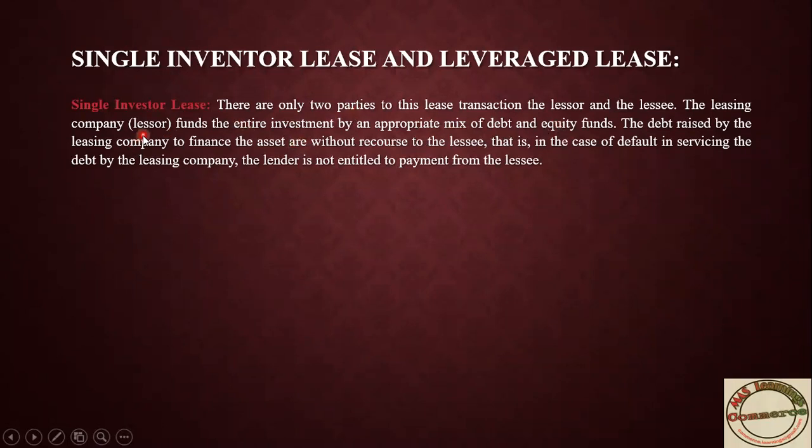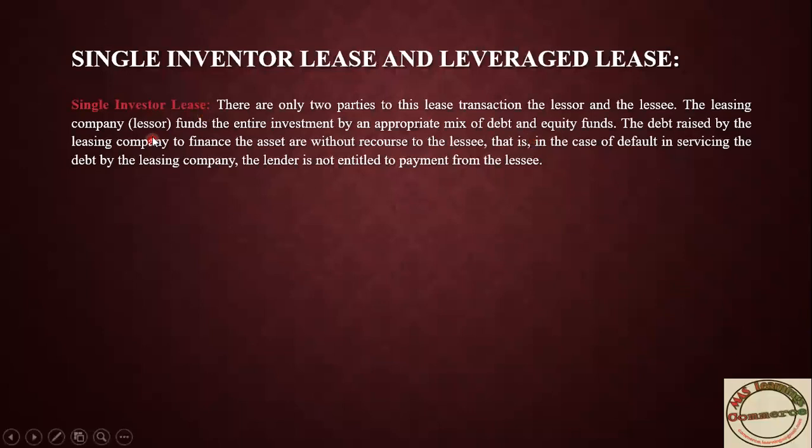Suppose this lease agreement is for one building, and the building's current value is 50 lakh rupees. The lessor has purchased that building with a combination of equity as well as debt, that is own fund as well as loan. Maybe own fund is 40 lakh rupees and 10 lakh rupees he has taken as loan. Then after purchasing the building, he has transferred the right to use to another person, that is the lessee, for rental payment.